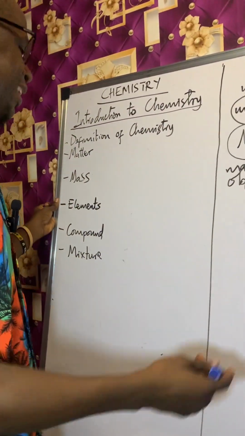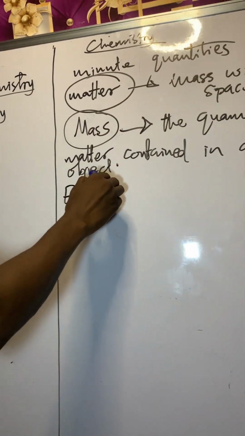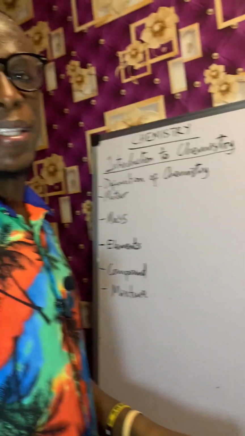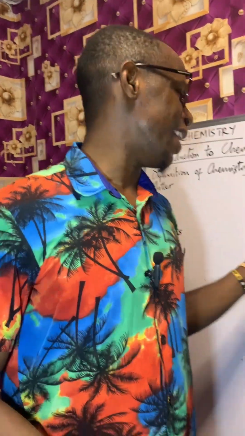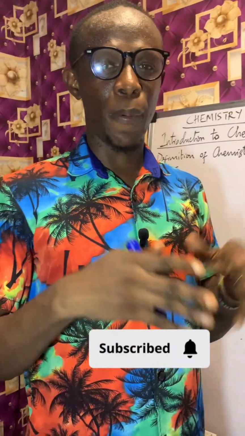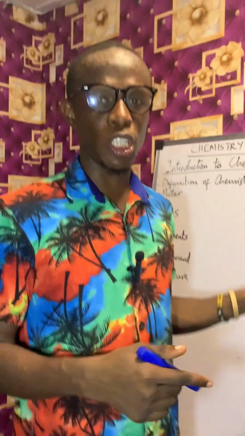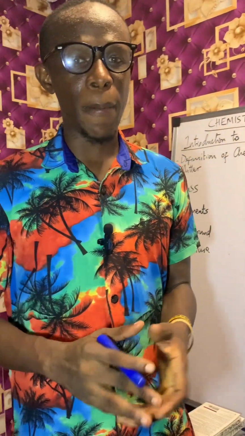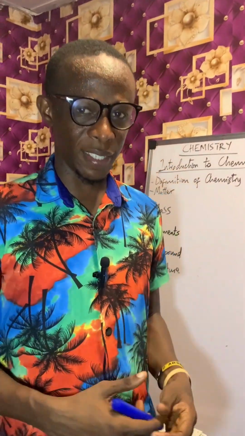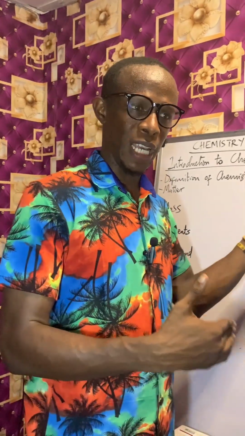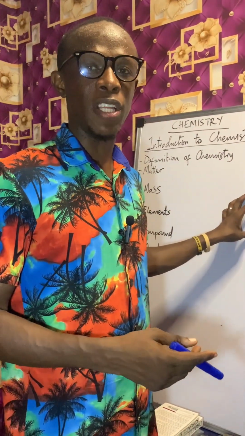Now we look at elements. There are over 100 elements in chemistry, and over there we look at different grouping of the elements in the periodic table. You see there we have from group 1 to group 8. But here, because it's in the introductory part of chemistry, we are going to focus on the first 20 elements, because we are dealing with people that are starting from the utmost basics. So we are not going to be in a hurry to get to that point. So we'll start with the first 20 elements.